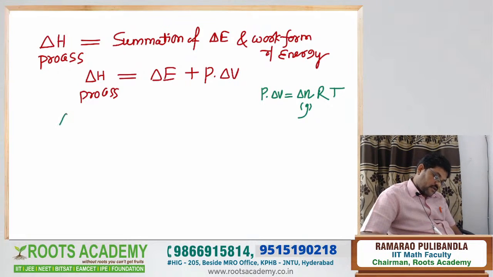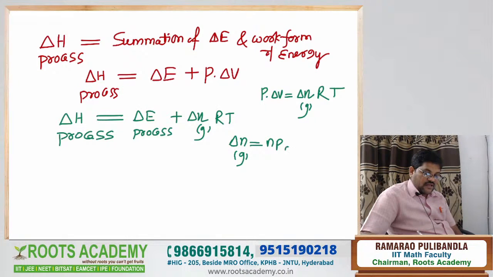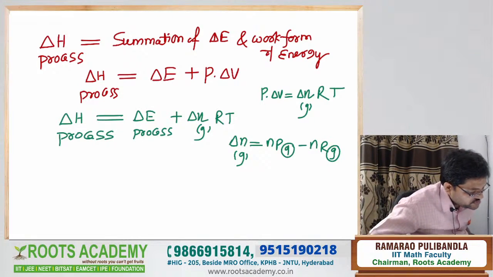Now what you write? Therefore, delta H of the process is equal to delta E of the process plus delta N in the gas state into RT. Now, delta N gas state means what you write? NP in the gas state minus NR in the gas state, you write like that. So, this is the important 2 marks question.